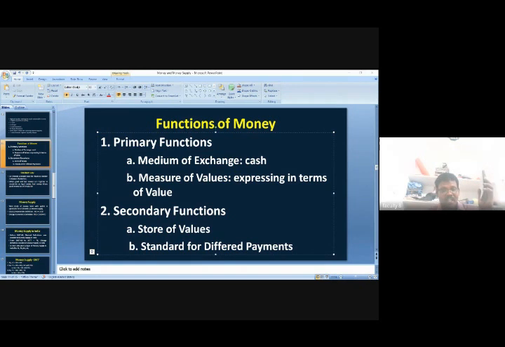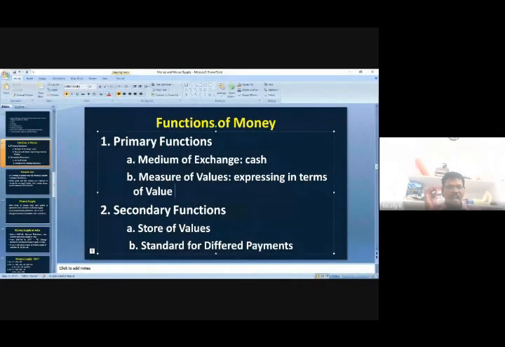Here the value is nothing but a monetary value. Value is nothing but a price. So all the values of goods and services we are expressing in terms of the price. Price is nothing but currency. Price is nothing but money. We are expressing in terms of this cash or money only. So to measure value and to use as a medium of exchange, money was started initially, primarily. That's why these two functions come under the primary functions of money.